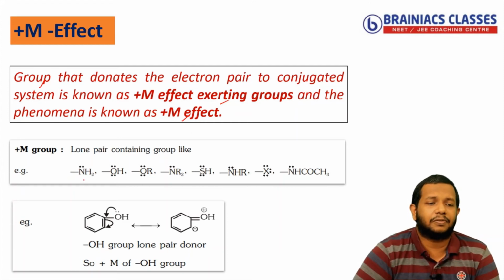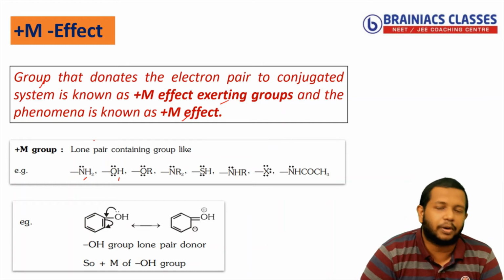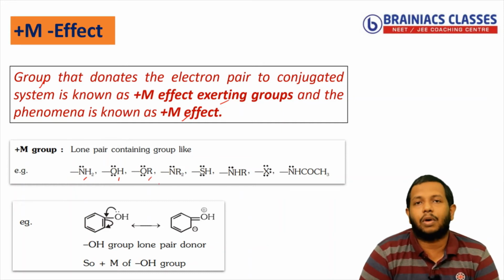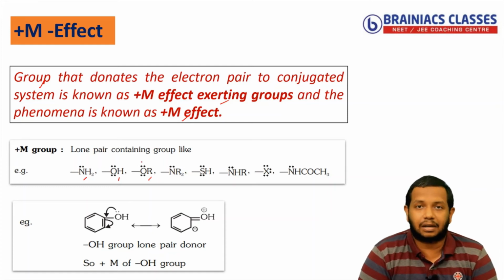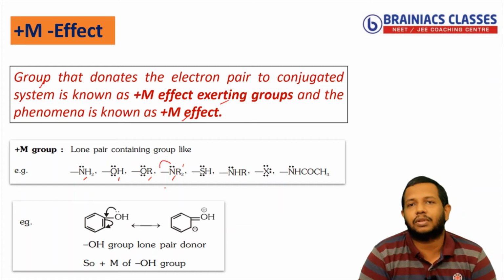So here if you see the first example, NH2, you can see nitrogen has a lone pair, so it will donate electrons. Next you could see OH. So oxygen has a lone pair, so it will donate the lone pair to the benzene. Next one you can see OR. OR means OCH3, that is ether. Again, a lone pair is present in the oxygen atom, so it will donate. Next one NR2. It is just an amino group where 2H is replaced by 2 alkyl groups. So this also has a lone pair that will donate to the system.